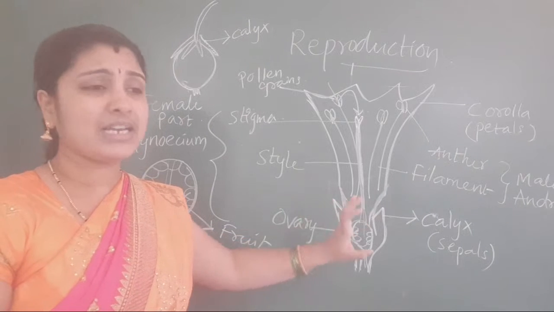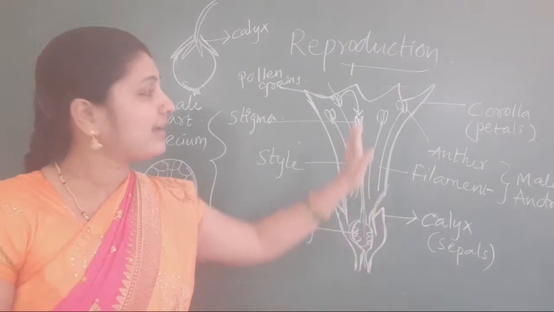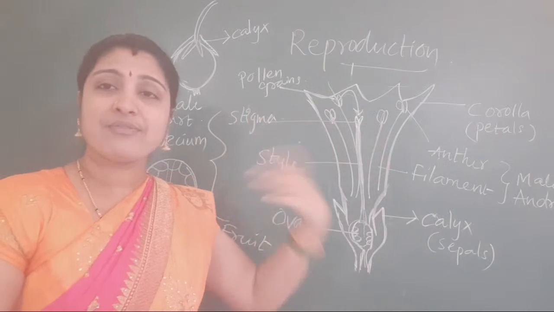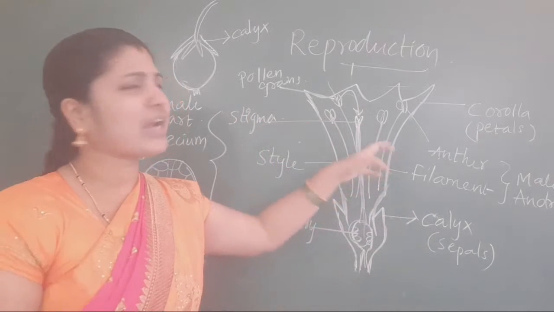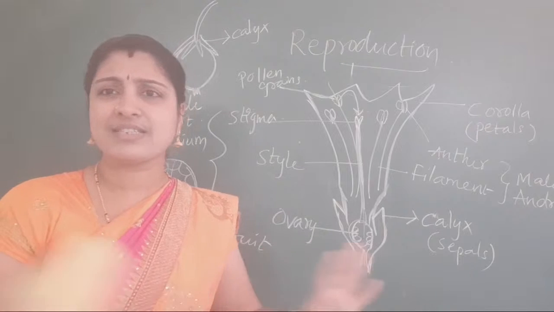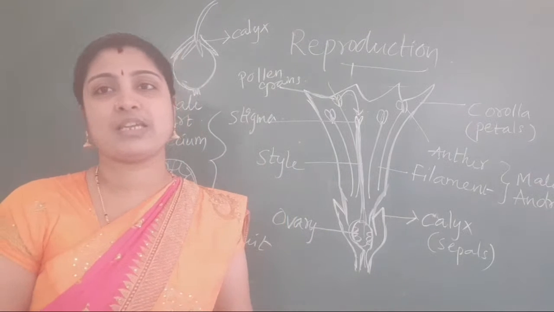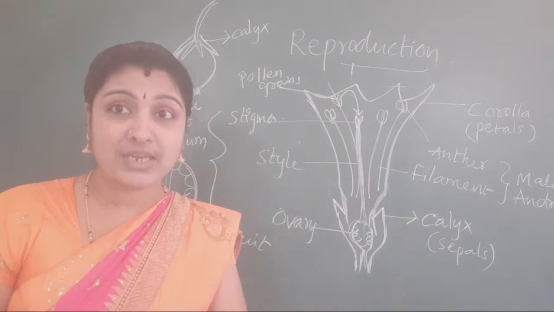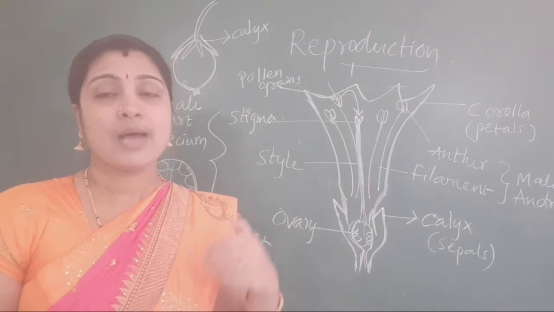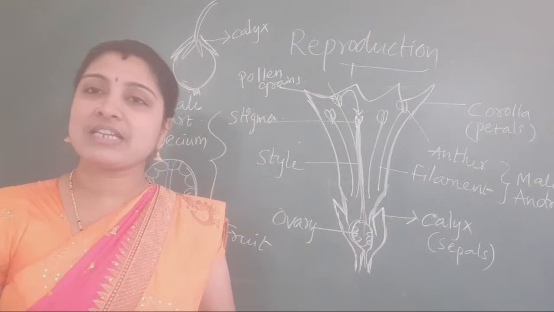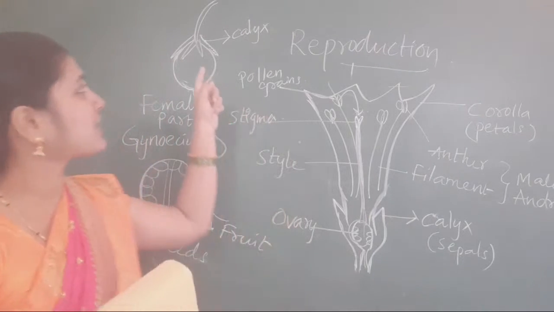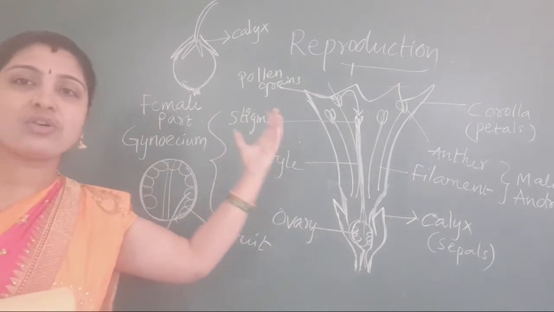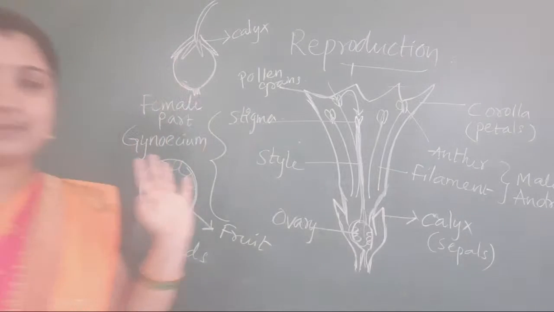Until fertilization starts, calyx, corolla we will see. After fertilization happens, they will dry up, they will fall off. We can't see calyx, corolla in fruit. But in some cases we can see calyx. For example, in brinjal, calyx also will grow along with the fruit.